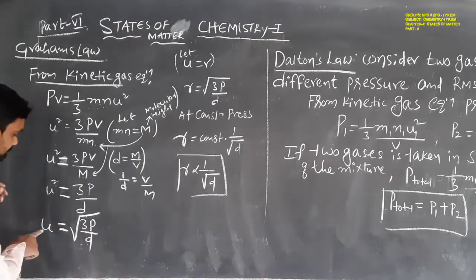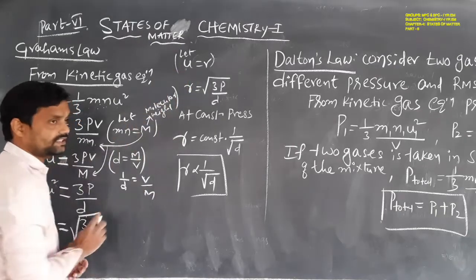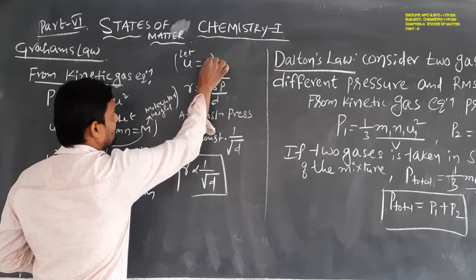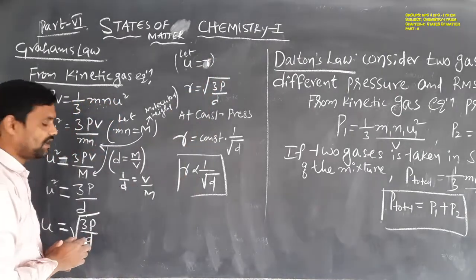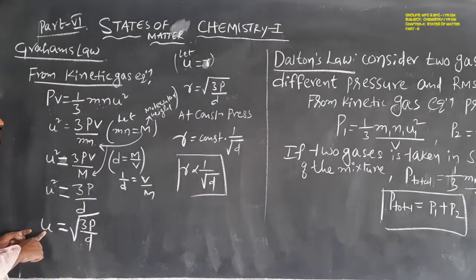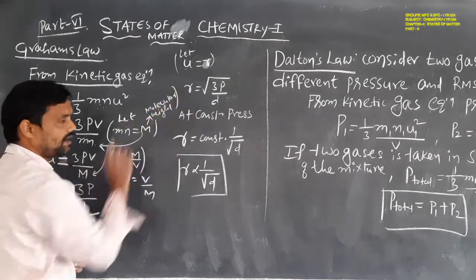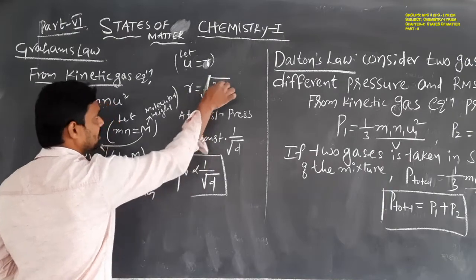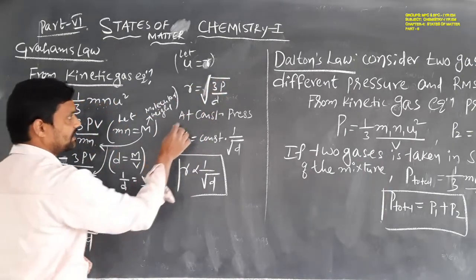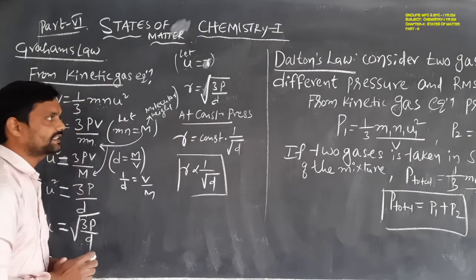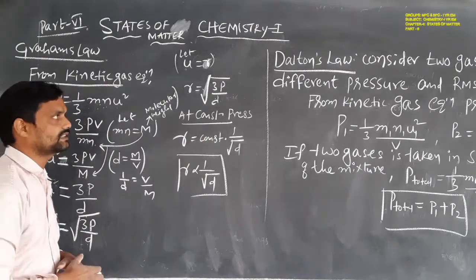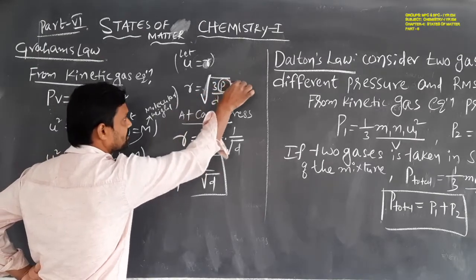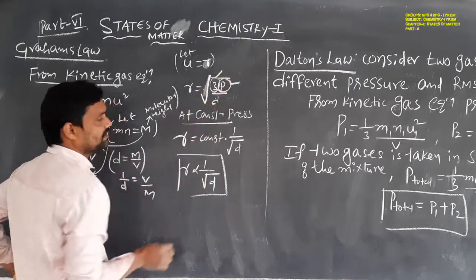Here u is the RMS velocity of the gas. In place of the RMS velocity, we take the rate of diffusion, small r. So in place of u we substitute the rate of diffusion r. Then r = √(3P/D). Let us consider constant pressure. In this equation the pressure is constant and 3 is also constant.